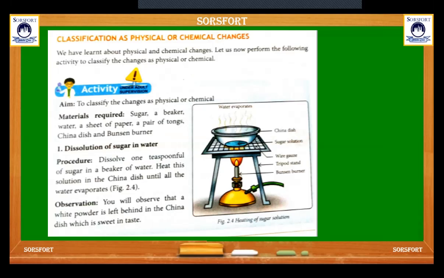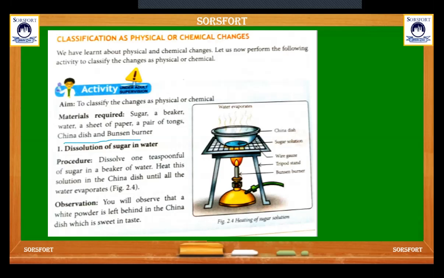Here is an activity: classification of physical or chemical changes. We have learned about physical and chemical changes. Let us now perform the following activities to classify the changes as physical or chemical. The aim of the experiment is to classify the changes as physical or chemical. Materials required: sugar, beaker, water, sheet of paper, a pair of tongs, china dish, and Bunsen burner.